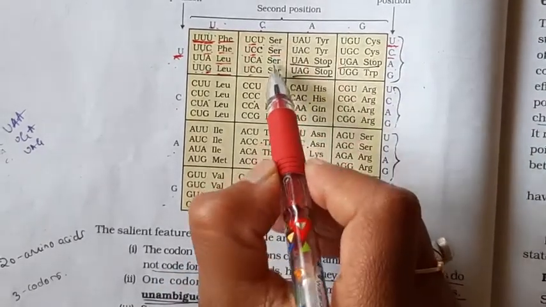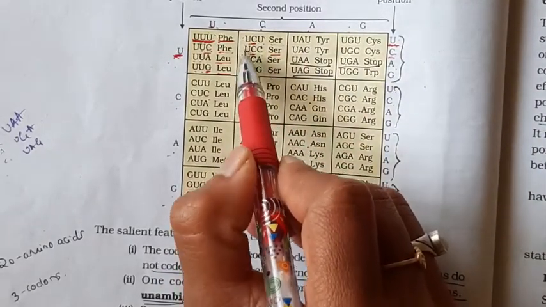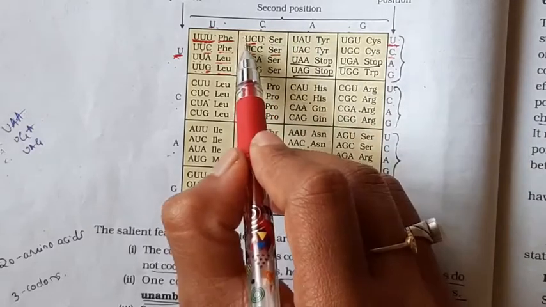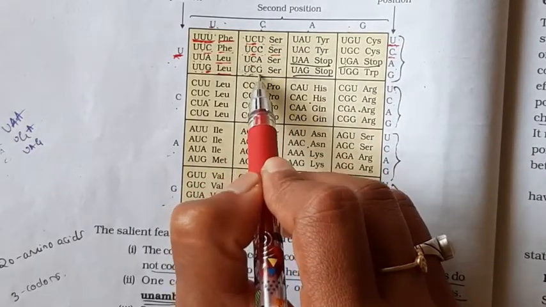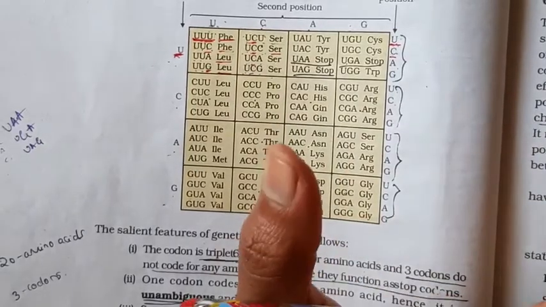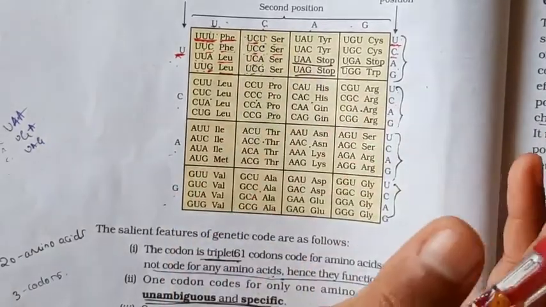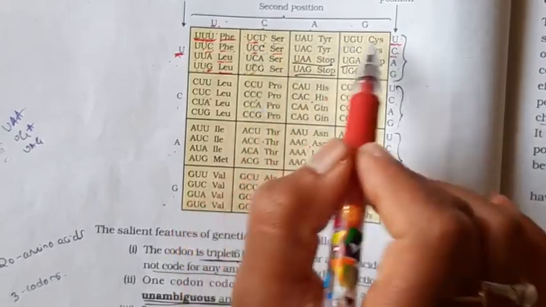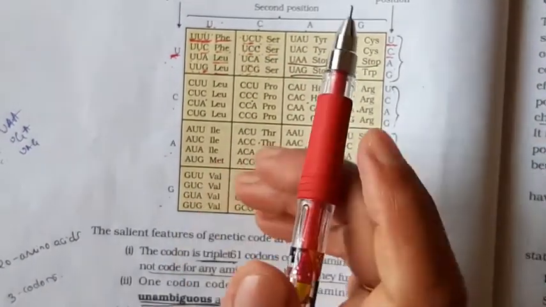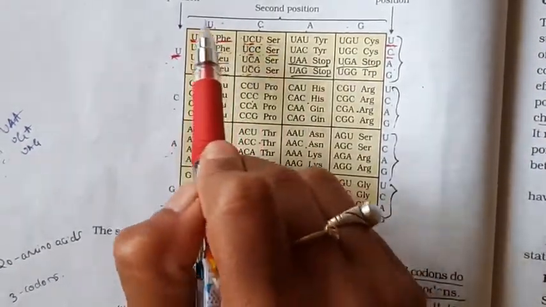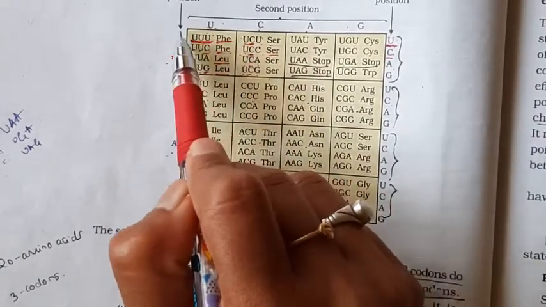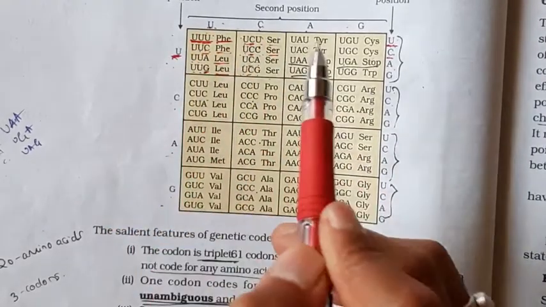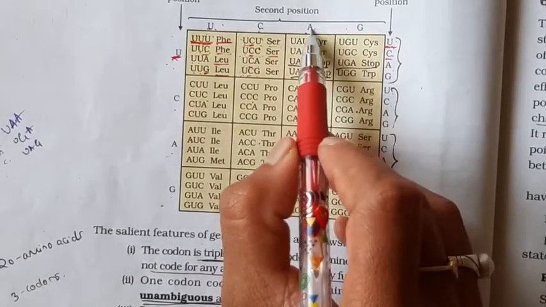Here serine is coded by 4 codons: UCU, UCC, UCA, UCG. The second position C is constant, and the third position is always variable.